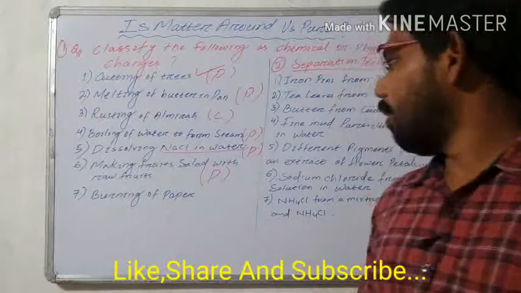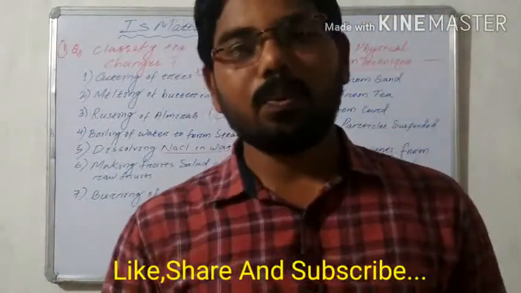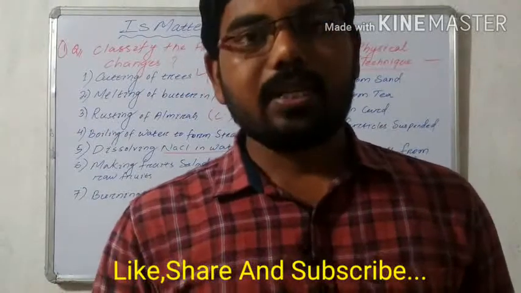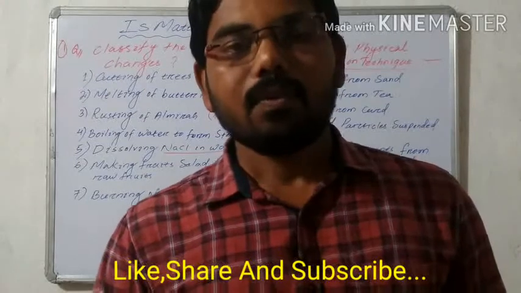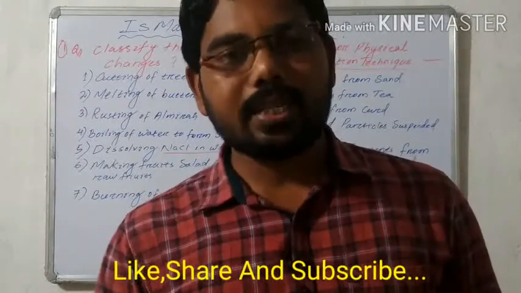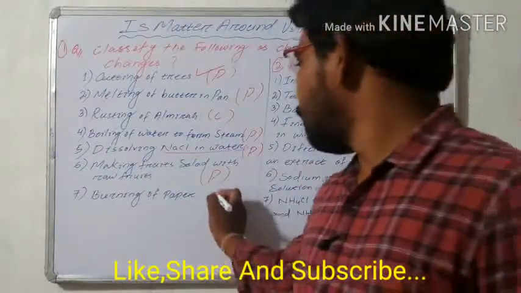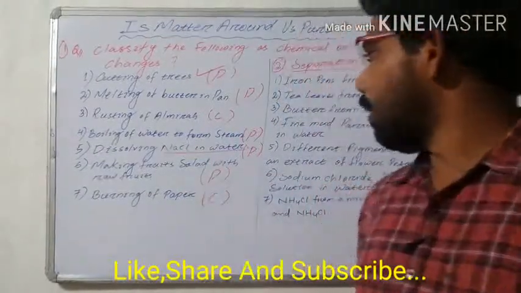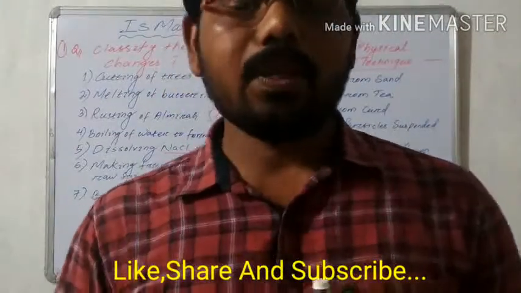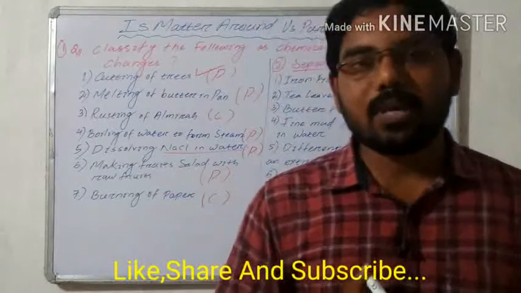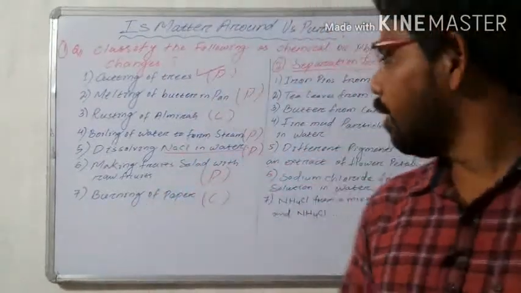Next question is burning of paper. When we burn paper or wood or anything, heat energy and light energy are formed. So that is a complete change. That's why it is a chemical change. A completely new substance is formed when anything is burned, like paper or wood. All these combustible substances, when burned, undergo chemical changes.